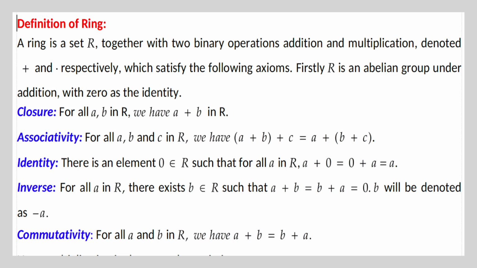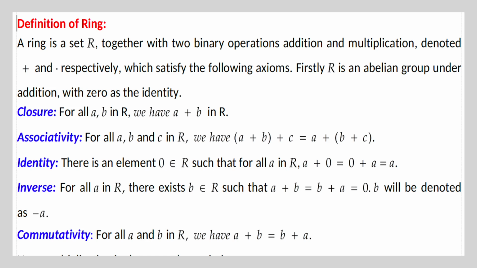For all a, b in R, we have a plus b in R. Associativity. For all a, b and c in R, we have (a + b) + c = a + (b + c). Identity. There is an element 0 belonging to R such that for all a in R, a + 0 = 0 + a = a.